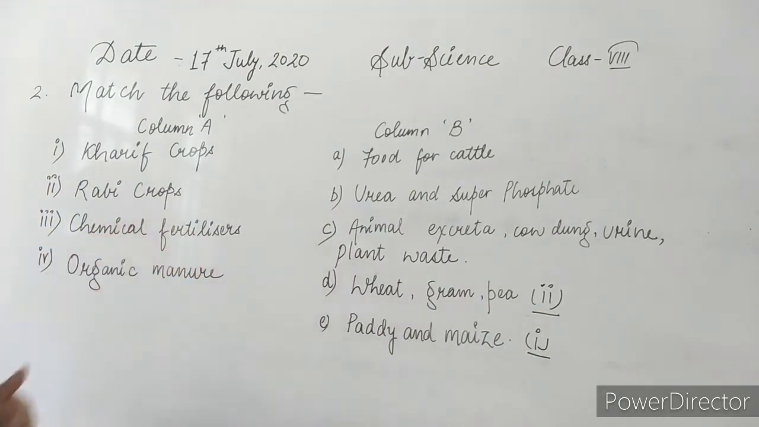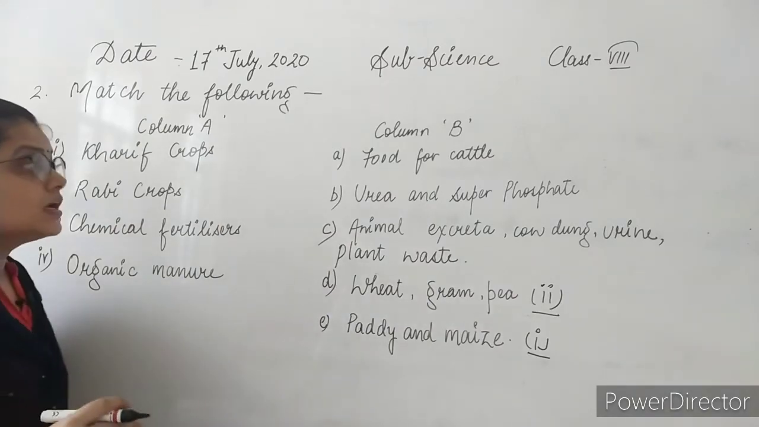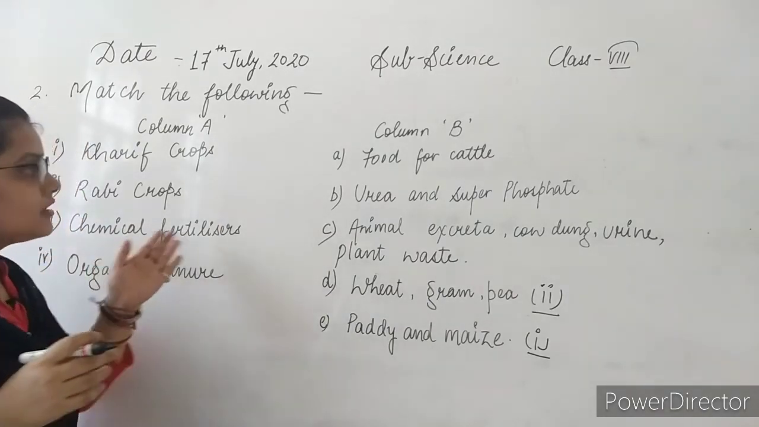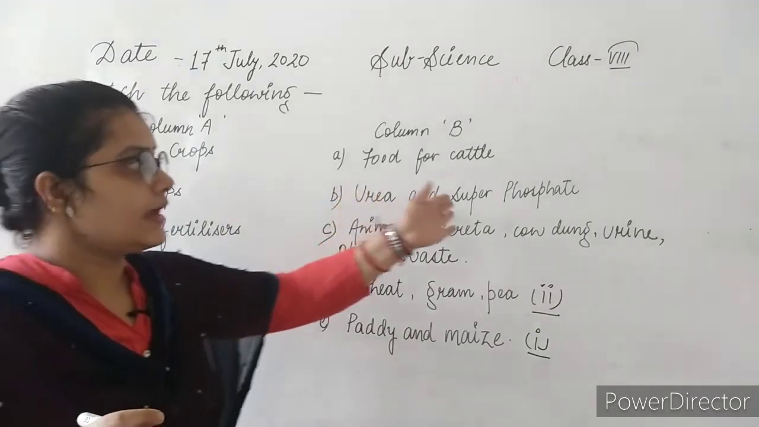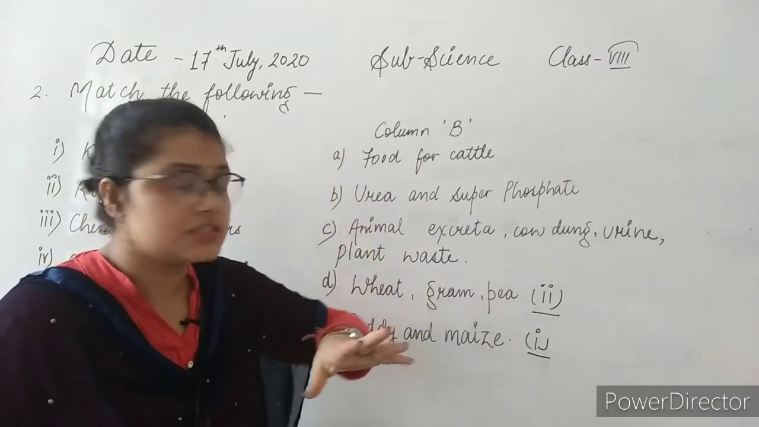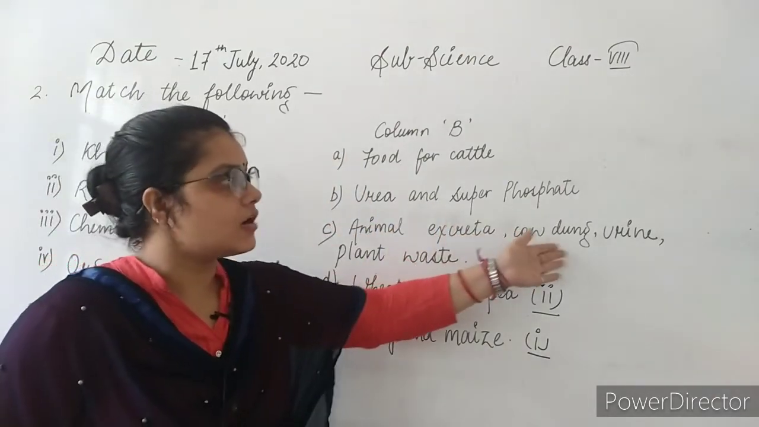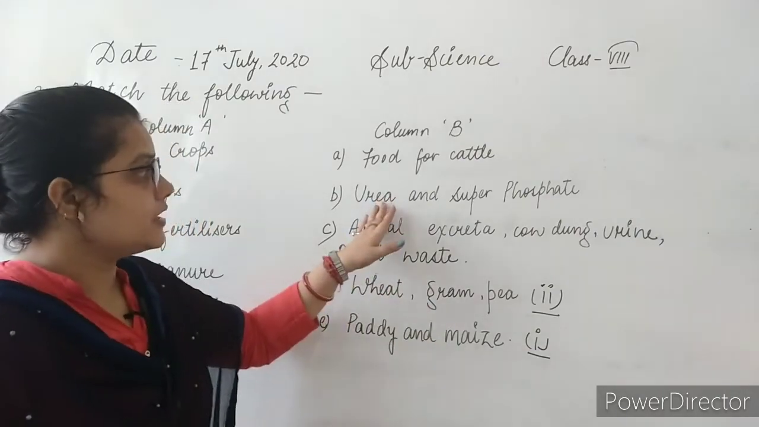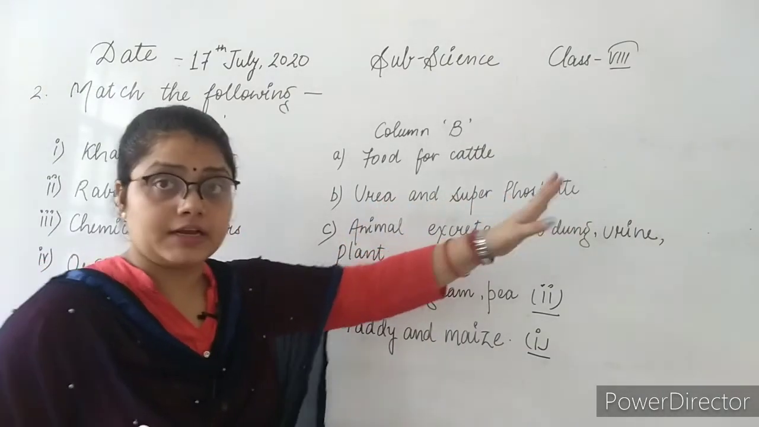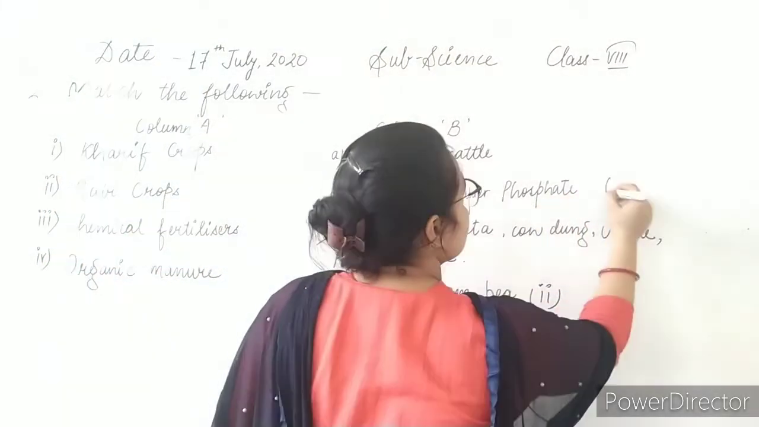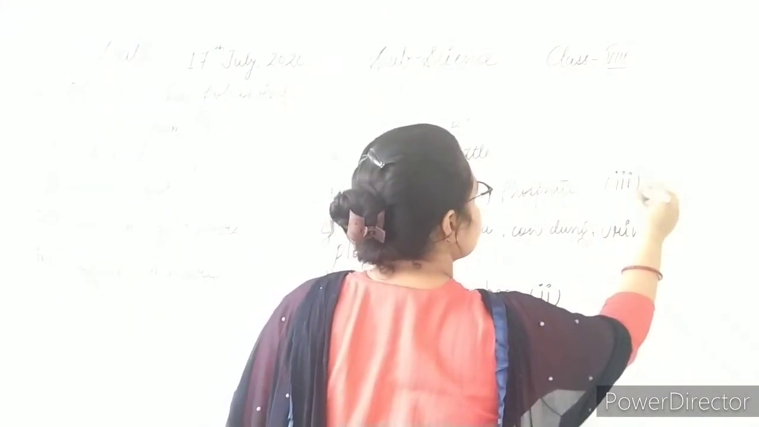Third is chemical fertilizers. Chemical fertilizers means those in which chemical properties are there. So in chemical fertilizer, urea and superphosphate. Phosphate has been given, this is the chemical term. Animal excreta, cow dung, urine, these are natural things. So urea and superphosphate is the chemical fertilizer. So this one is the third answer.